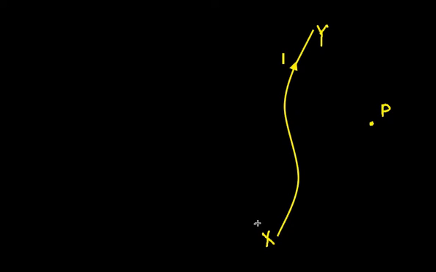In our diagram, there is a wire named XY, and it is carrying a current from the position X to the position Y. Now if I need to find the magnetic field at a point P, which is at a distance R from the wire, rather than finding the magnetic field due to the whole wire, let us find the magnetic field due to a very small segment of the wire.